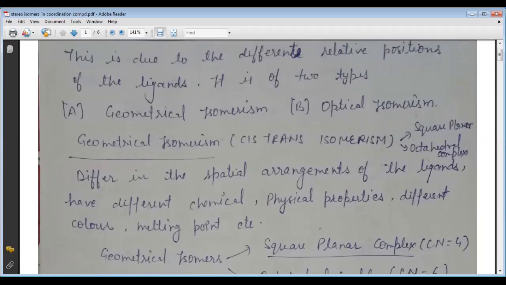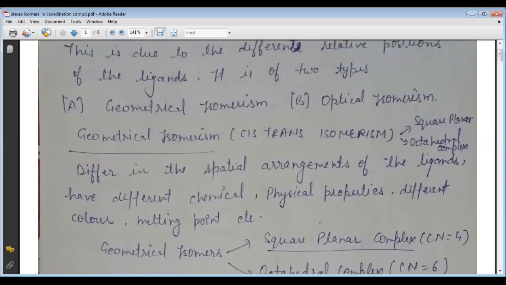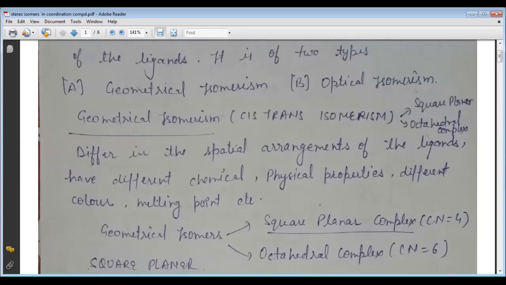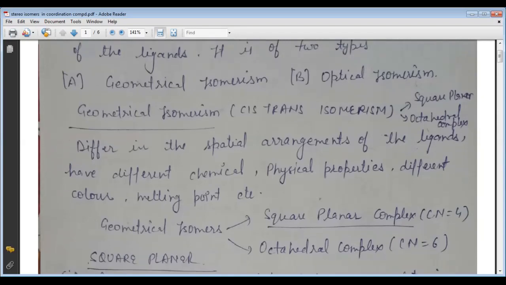Here I want to share one thing: the explanation doesn't matter as much in this lecture, but you have to concentrate on the pictures or structures also. I want your full concentration so that you can imagine and focus on the structures.